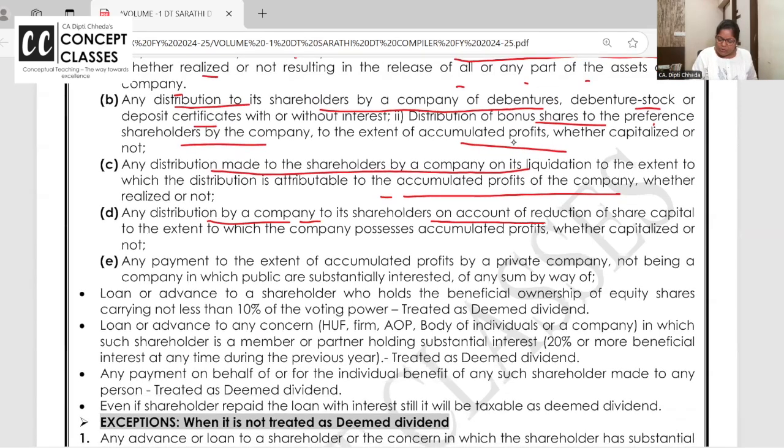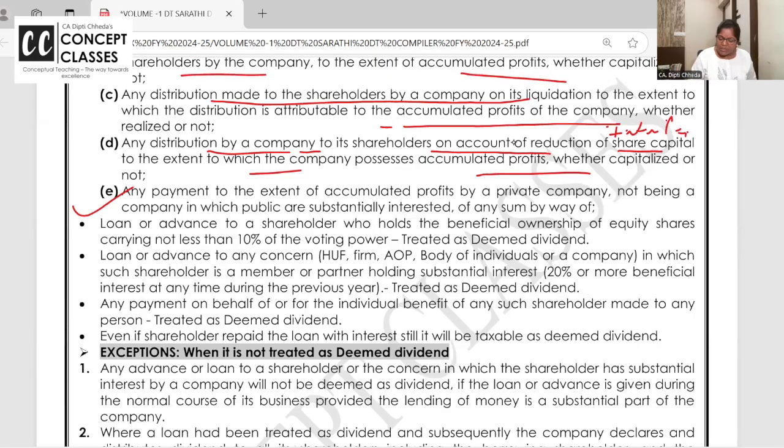Any distribution by company to shareholders on account of reduction of the capital, we call it internal reconstruction. So whenever company is doing internal reconstruction, they utilize the reserves. So out of reserves, if they are giving anything, it's going to be taxable in the hands of shareholders as deemed dividend. And last one is applicable only to closely held company or private company: out of accumulated profit if they give loan to shareholders, not to any shareholder, but shareholder who is having more than 10% voting right, it will be treated as deemed dividend.